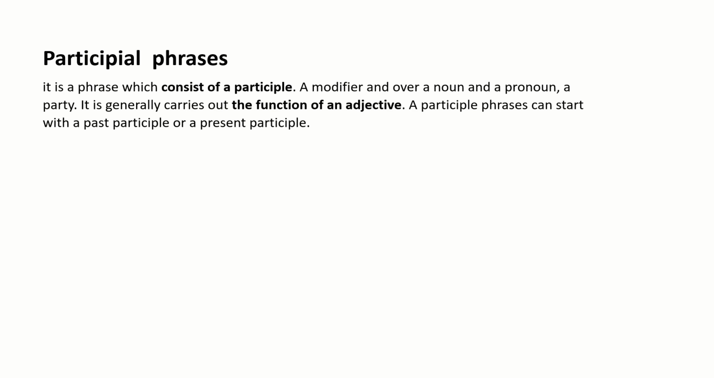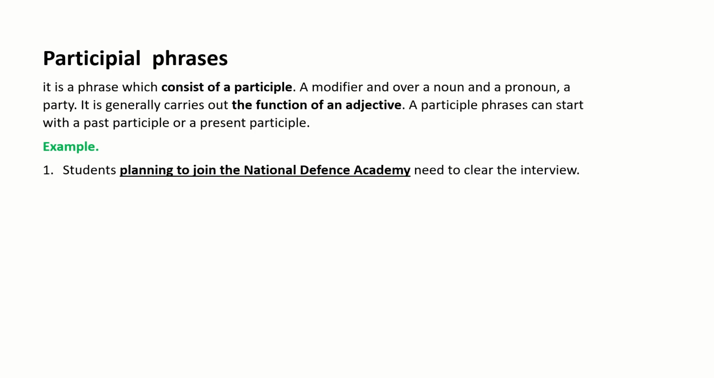Participial phrases. Generally, these types of phrases will contain a verb, the third form of the verb, or the gerund, like informing. Okay, let us see an example. Students planning to join the National Defense Academy need to clear the interview. So the word planning is there: planning to join the National Defense Academy.